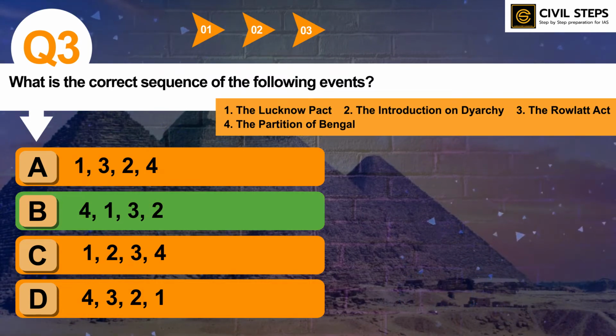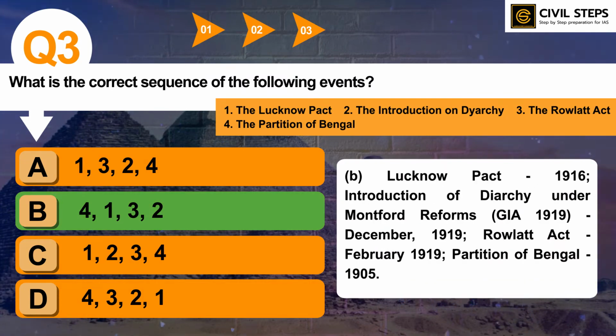The Lucknow Pact was in 1916 and the introduction of diarchy under the Montford reforms was in December 1919, while the Rowlatt Act was in February 1919 and the partition of Bengal was in 1905. You should know the chronological events that took place in ancient history, medieval history and modern Indian history.